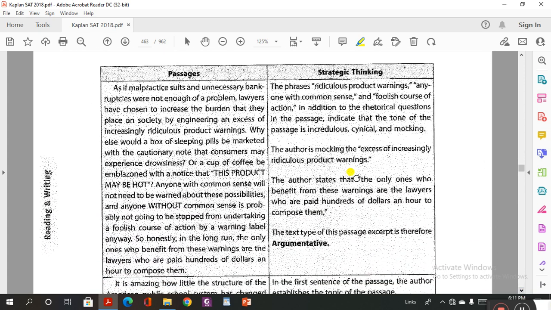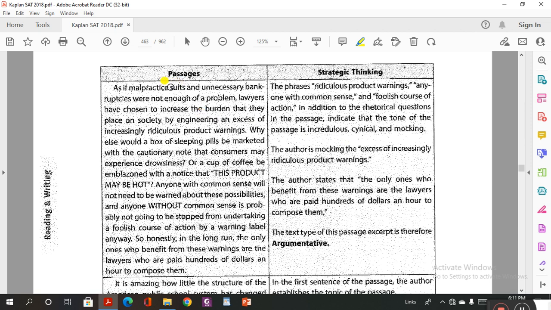We have a sample passage here that doesn't have any errors or mistakes. If you look carefully, you cannot find any problems here, any grammar mistakes.